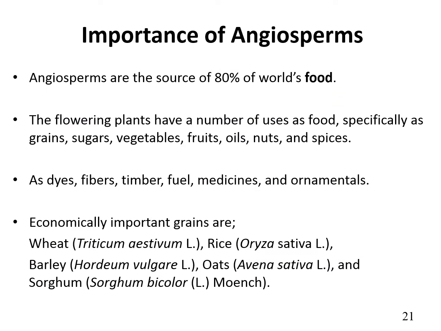Angiosperms are the source of 80% of world food, and flowering plants have a number of uses as food, specifically as grain, sugar, vegetables, fruits, oil, nuts, and spices. They are also used as dyes, fibers, timber, fuel, medicine, and for ornamental purposes. Economically important grains are wheat, rice, barley, oat, and sorghum. All belong to the family Poaceae.